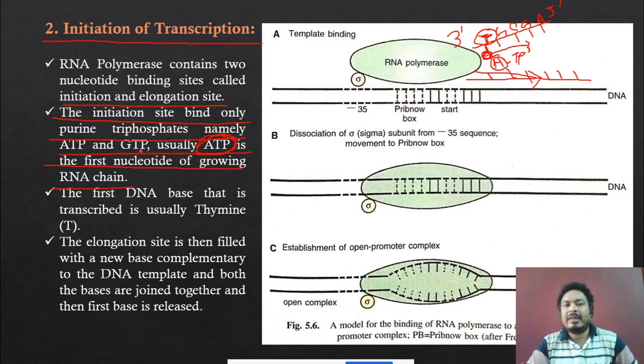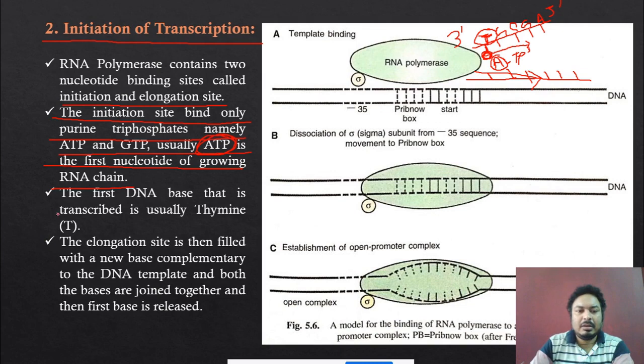Okay, so this is the initiation of the transcription. Initiation always starts with the ATP molecule binding to the T, so that T and A are both binding to each other. They become complementary to each other. T always binds with the A with a double hydrogen bond. Okay, so this is the initiation step.